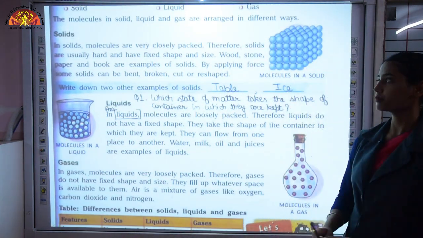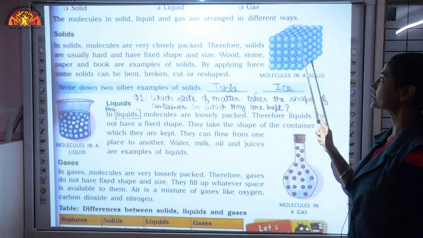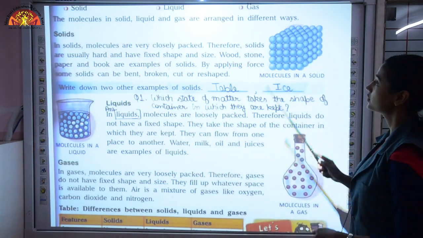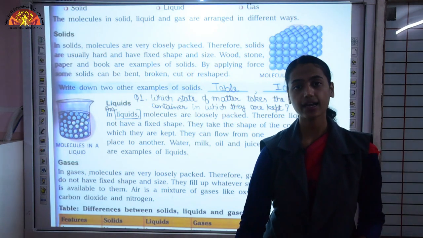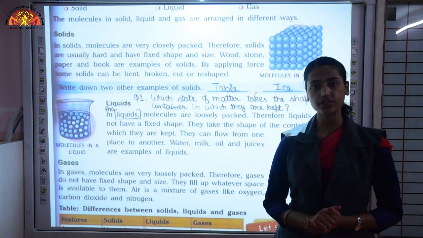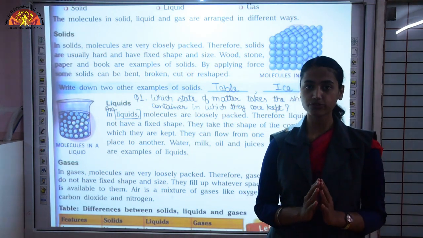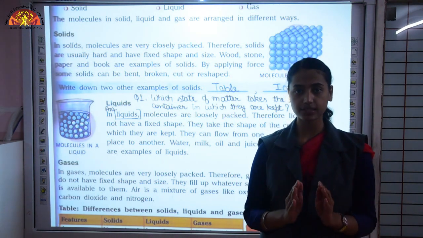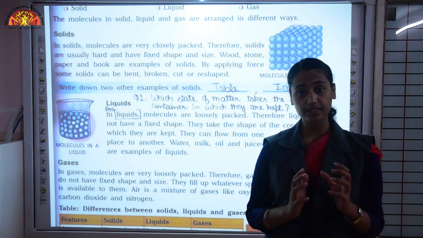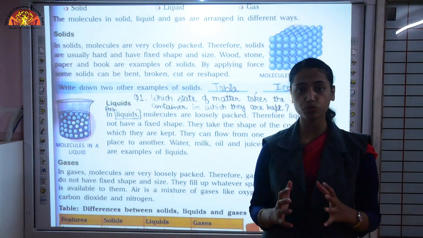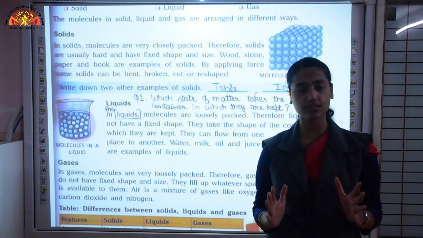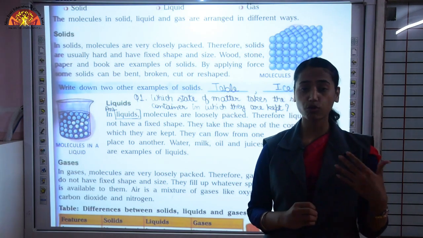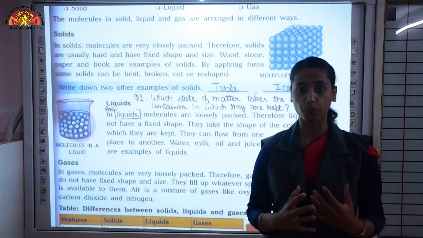Now we'll see the property of solids. You can see the structure of solid matter. For clear understanding, I'll give you an example. Let's imagine you are sitting in a 5-seater car, and if all 5 persons are sitting in the car, then it is very difficult for us to move in the car because the space is small, so we cannot walk there freely, we cannot move our body freely.